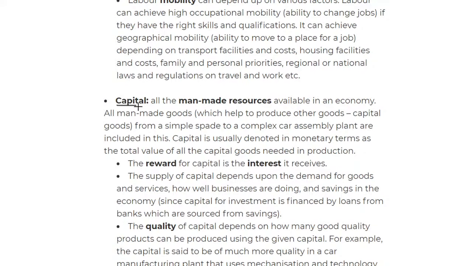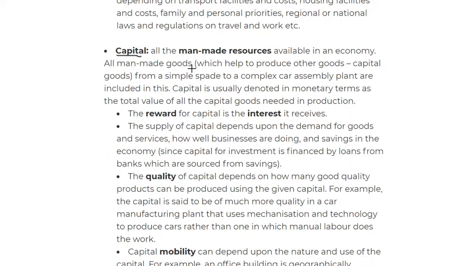We then move on to capital. These are basically man-made resources, like machines, and they help us in the factors of production. The reward for capital is called interest. The supply of capital depends on the demand. If I want one sort of product, it is because of capital. Maybe I want some more crepes. The machine will also help me to make more of that.